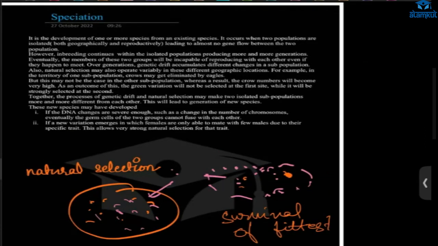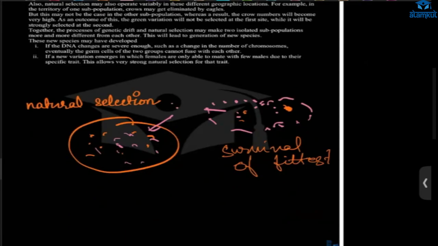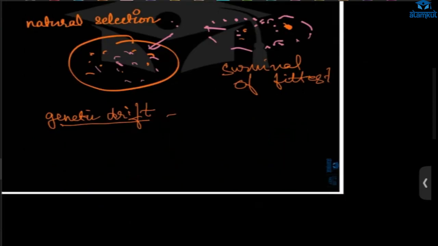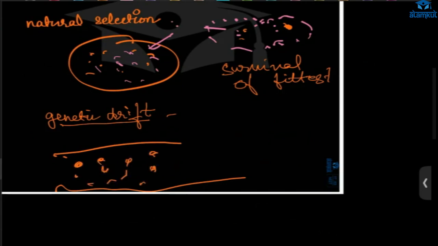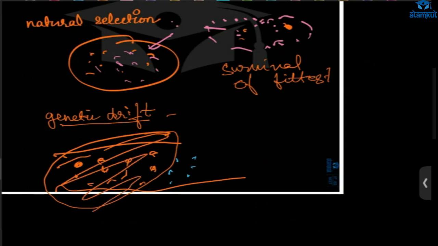And there is one more thing called genetic drift. What happens in this? By chance the species survives. When you're walking somewhere and you see red color ants and blue color ants, you put your foot on them, and the red color ants die.